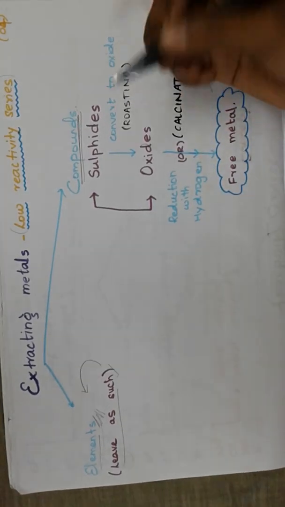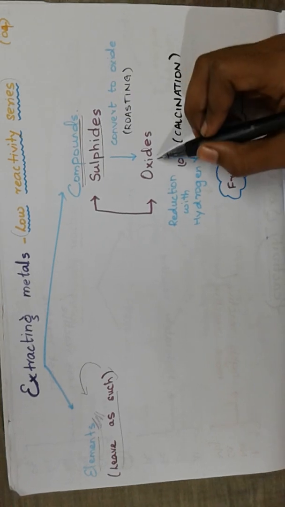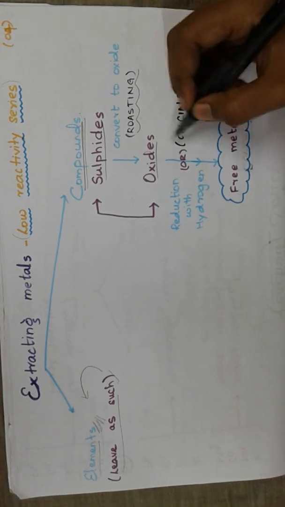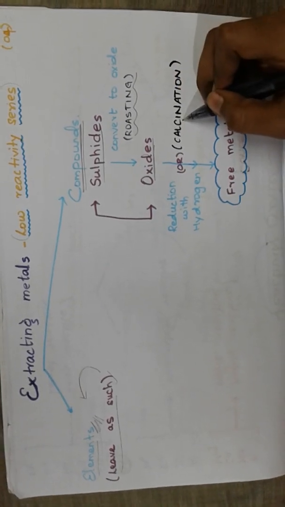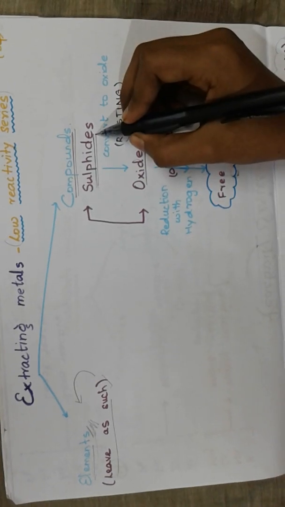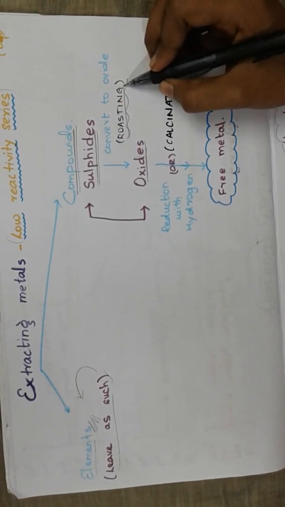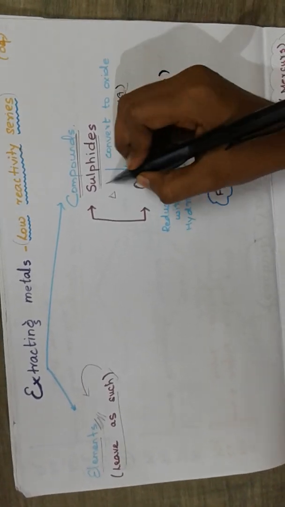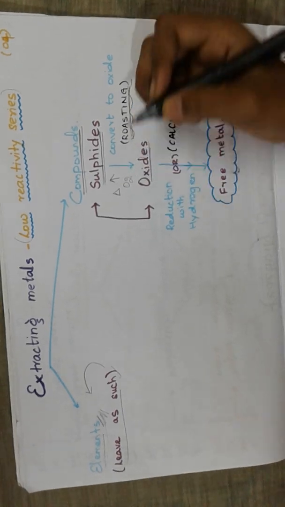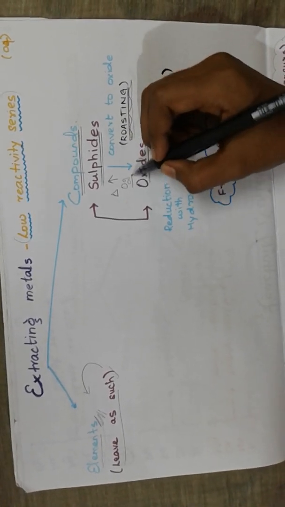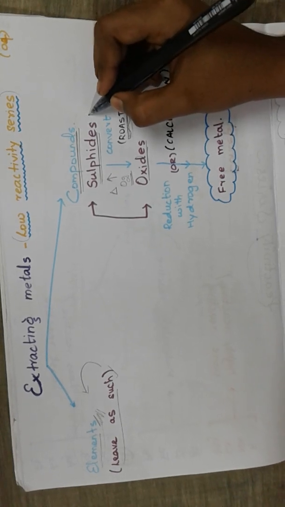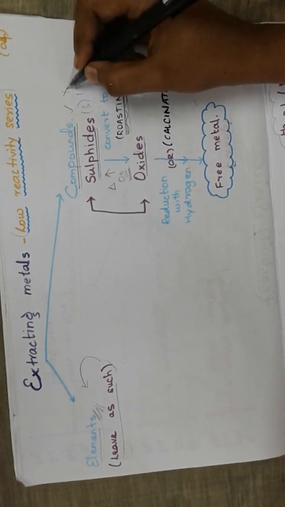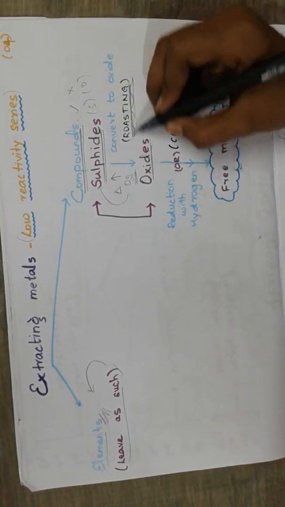Actually, it may be present in two states. It may be sulfides or it might be oxides. If it's sulfides, we have to first do roasting. For oxides, you have two other methods. First, in sulfides, you have to do roasting. What is roasting? In the previous video, we said roasting is heating the metal in the presence of high oxygen. Why do we do it with high oxygen? Because the sulfide ore does not possess oxygen; instead, it possesses sulfur. That's why we add more oxygen to it. That's why it's called roasting.